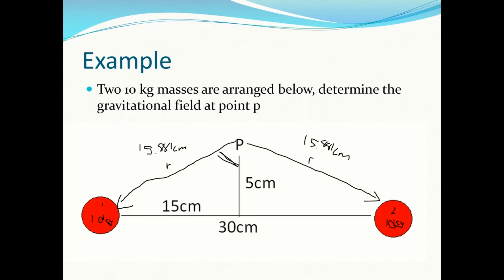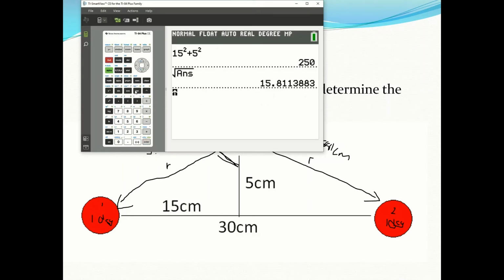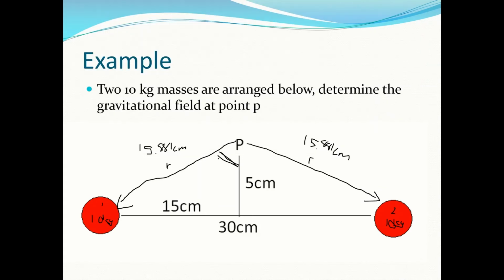So if I go tan inverse of opposite over adjacent, so 15 over 5, I end up getting 71.565 degrees. Okay, so I need those to start to do the question.